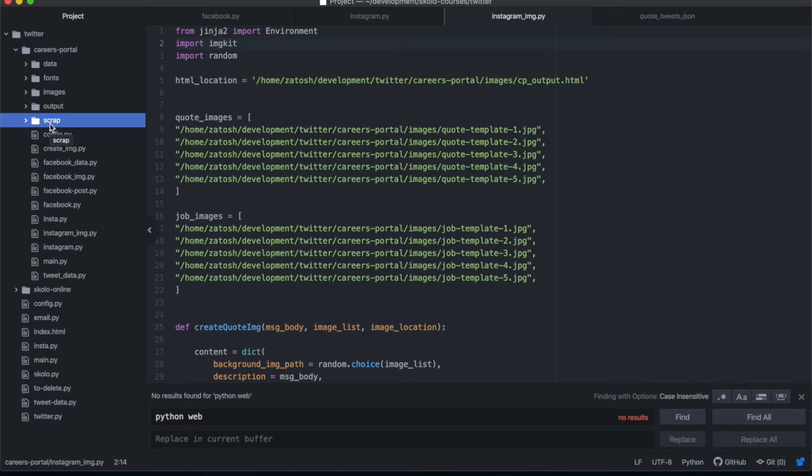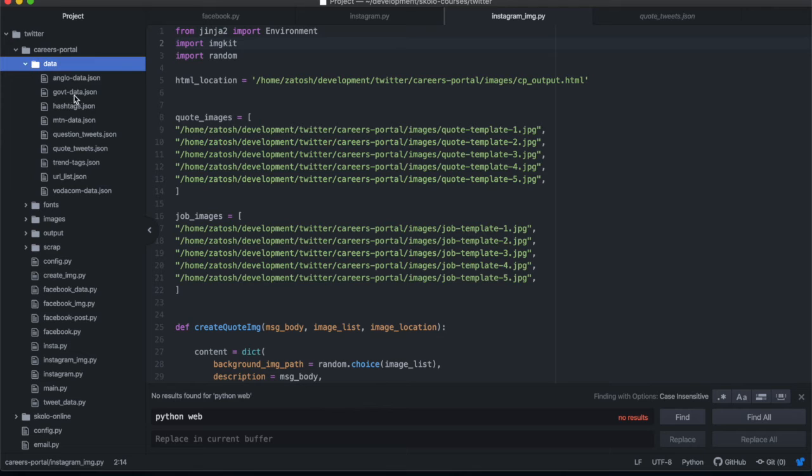Our Facebook posts and our Twitter posts are already on the way. The content that we're going to be posting, we already have. We're going to be using the same content we're posting on Facebook and Twitter on Instagram. And where that content is, inside of the data, if you've seen the other tutorials where we create this content, we've got content for Anglo jobs, and we've got content for government jobs.